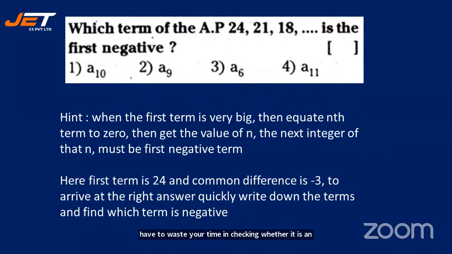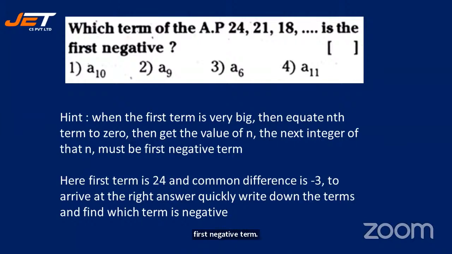Understood? Now your work is to find out which is the first negative. See here, you can use the hint. When the first term is very big, then equate the nth term to 0. Then get the value of n. The next integer after that n must be the first negative term.